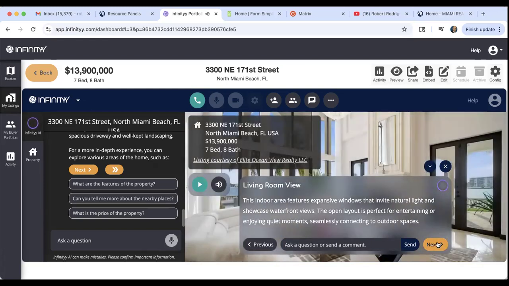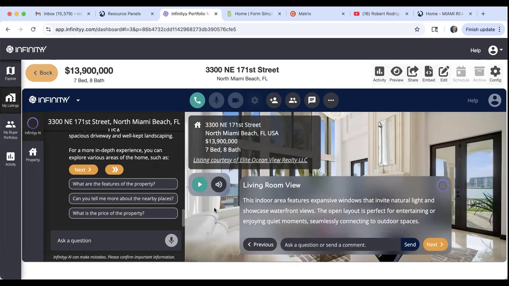This indoor area features expansive windows that invite natural light and showcase waterfront views. The open layout is perfect for entertaining and enjoying quiet moments, seamlessly connecting to outdoor spaces. All right, let's go ahead and pause this real quick. It has a description of every single room of the house, basically done with its photos.